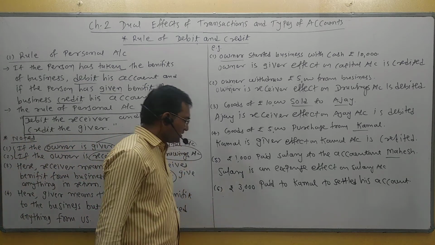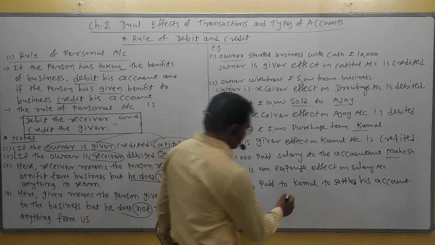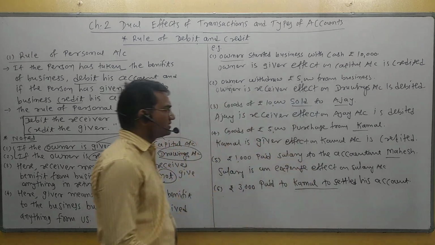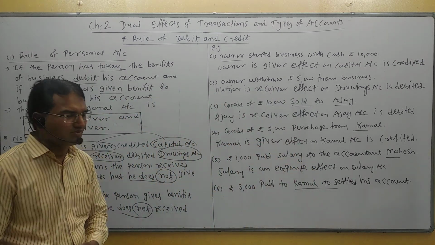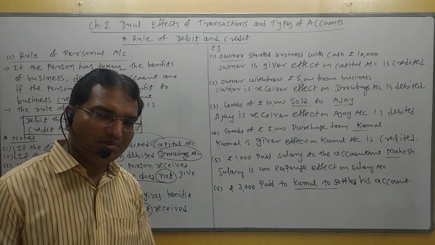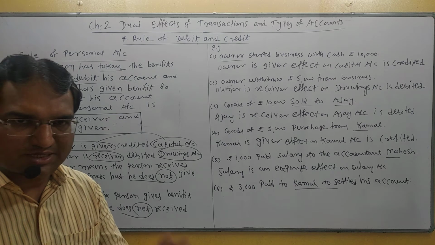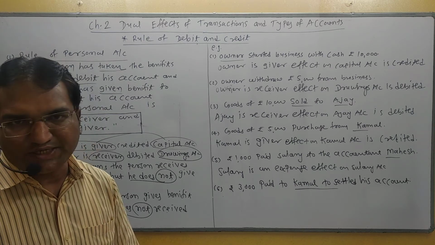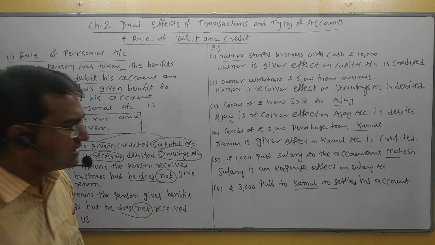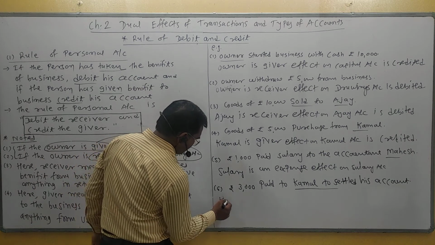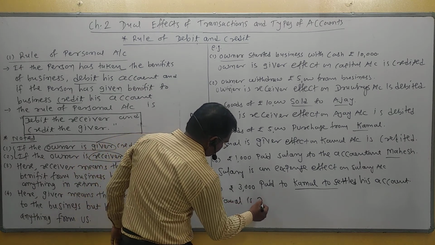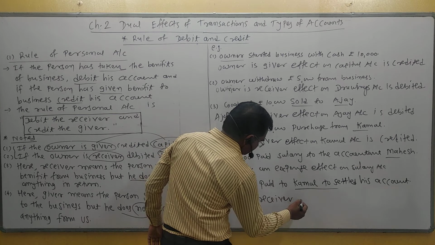Okay, number 6, rupees 3,000 paid to Kamal to settle his account. Very simple. We pay money to Kamal. So here Kamal receives cash from the business. He does not give anything in return at present. So Kamal is the receiver.